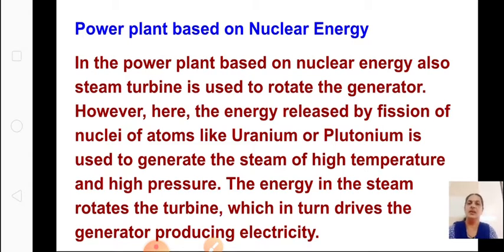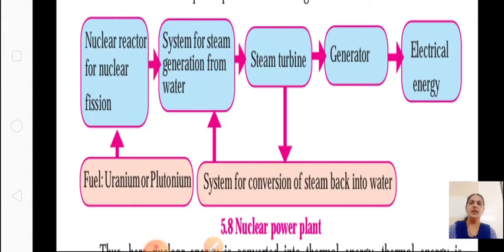In the same way, when fission of uranium and plutonium takes place, you get energy, you get steam. That steam helps to rotate the turbine, which in turn drives the generator to produce electricity. It is only the fuel taken that is different, here uranium or plutonium. Here you can see the nuclear reactor for nuclear fission. What is the fuel taken here? Uranium or plutonium. That is taken in a controlled nuclear reactor because it is very harmful.